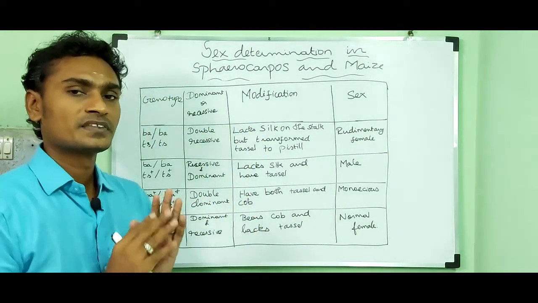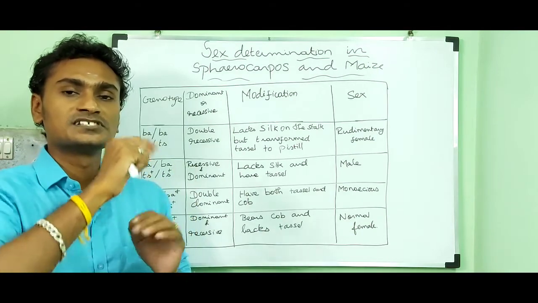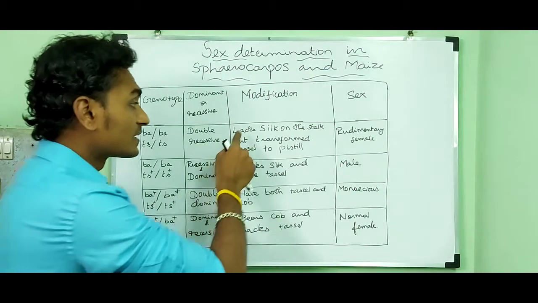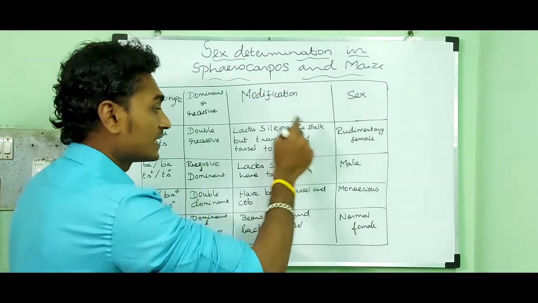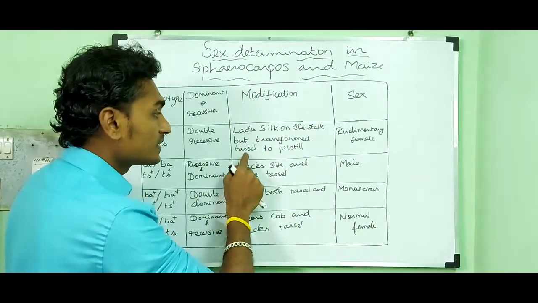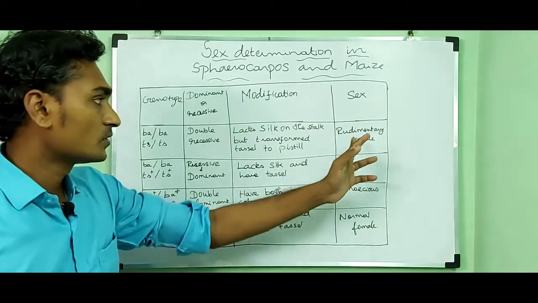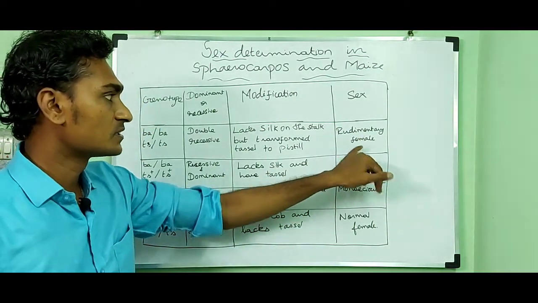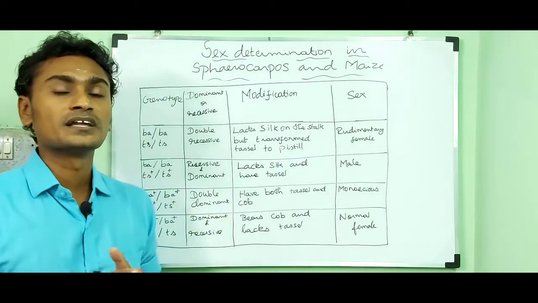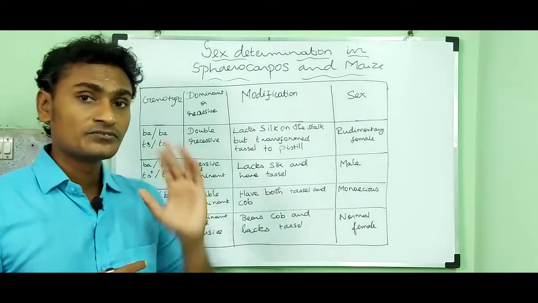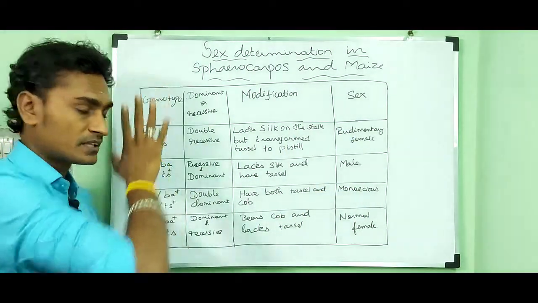Silk means a thread-like structure which is present in the female ear or cob. So it lacks silk on the stalk, but it transforms tassel to pistil. So the sex shows rudimentary female. They are not well developed females. They are rudimentary female in double recessive condition.